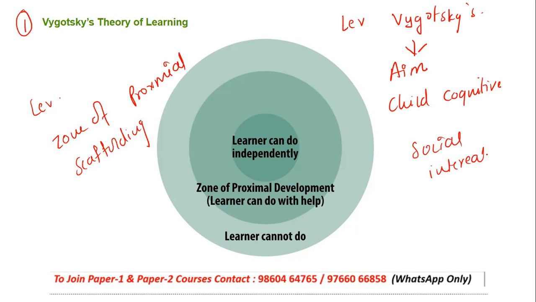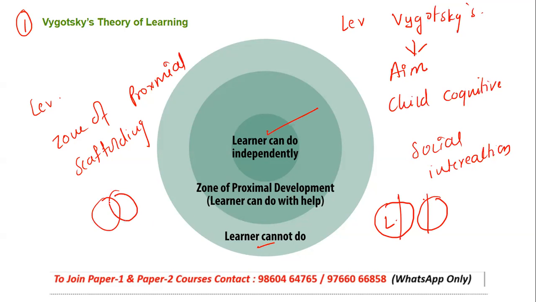Now how? Let's see that. Okay, so the learner can do certain things independently, and the learner cannot do certain things. It means certain things can be done by the learner, certain things cannot, right? So half of the things can be done, half of the things cannot be done. So let's have an intersection, the things which can be done and the things which cannot be done, right?